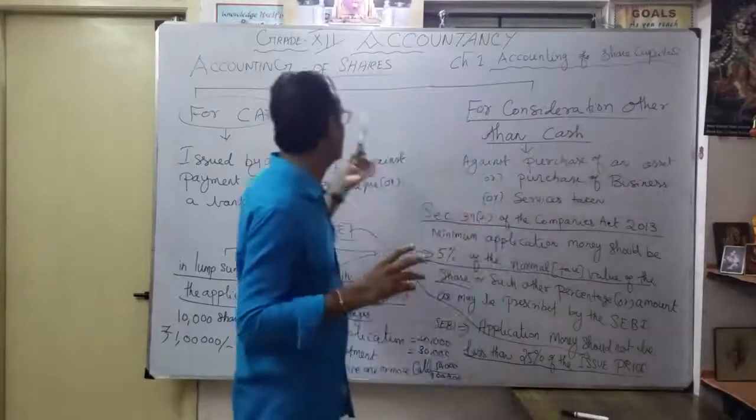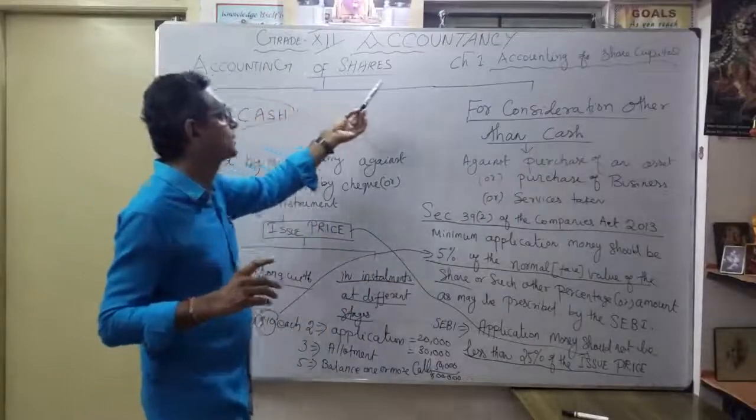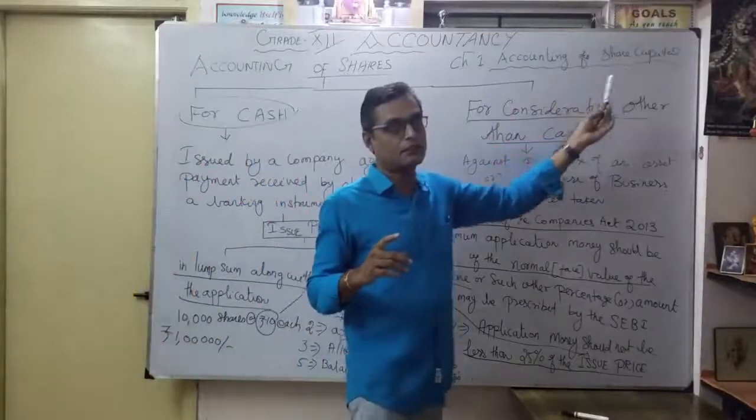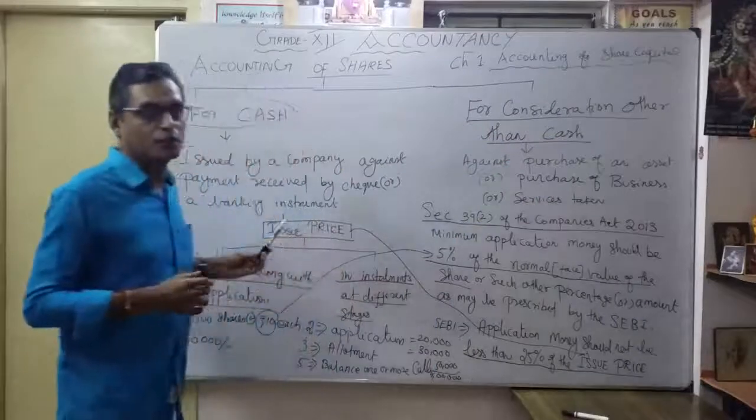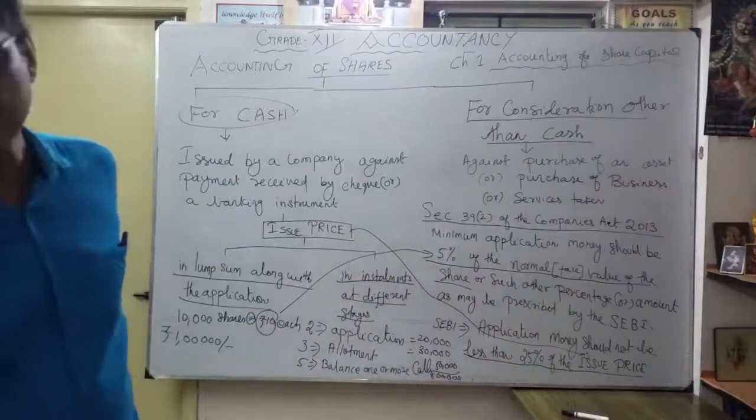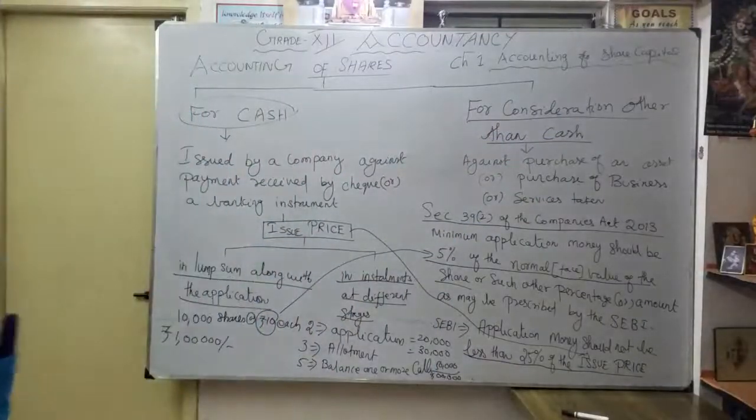Now understood, very important for accounting of shares, according to our main heading, accounting of share capital. Hereafter, we are going to discuss the terms of issue of shares, then the remaining things, how the entries are going to be made under lump sum and installment at different stages. Now we will see one by one.